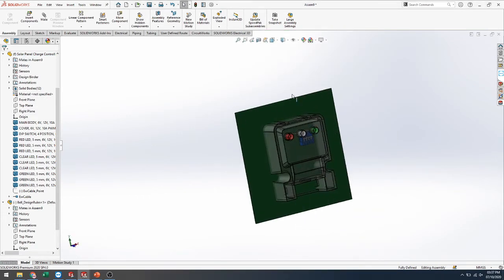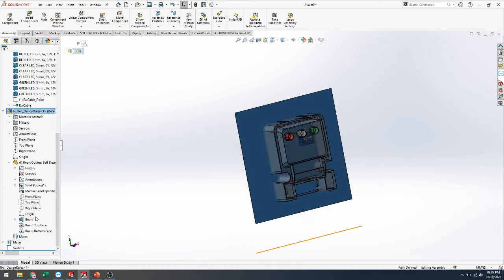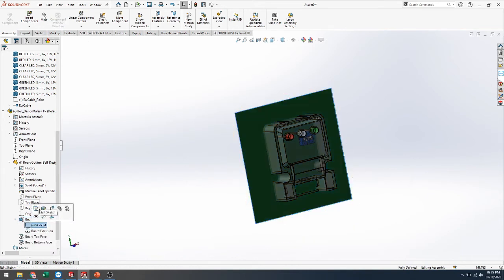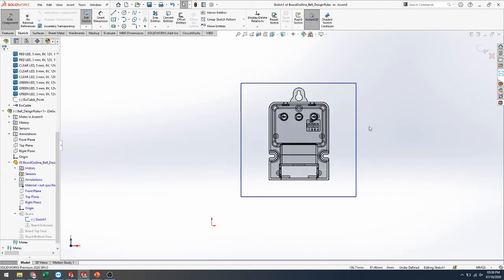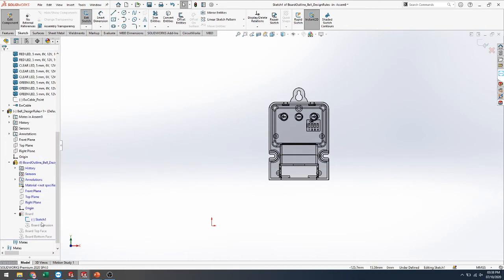See, here I want to change my shape according to the mechanical body. It is very simple. I'll just change a sketch. It's a mechanical shape, while the one from the PCB side is rectangular, and here I want to change it to that shape.